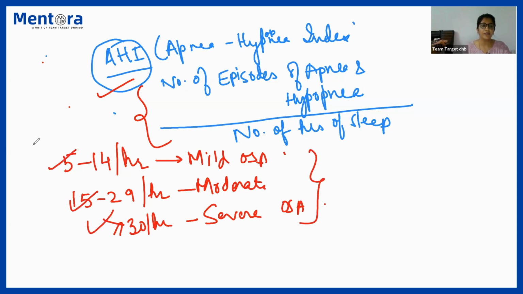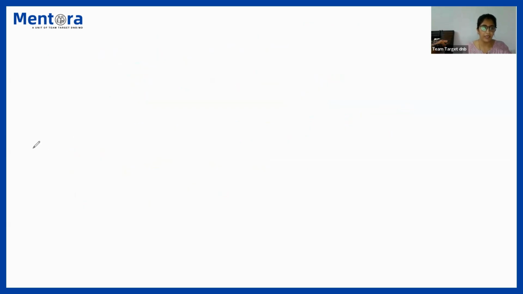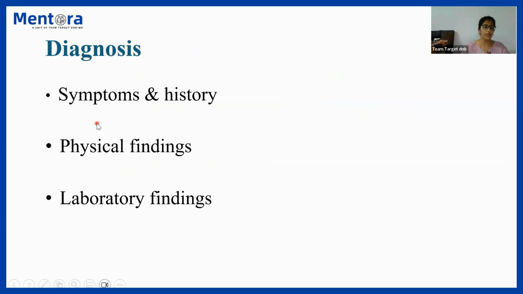So that is about the classification of obstructive sleep apnea. Moving on, let us now dive into our question, which is about the diagnosis and management of obstructive sleep apnea. For diagnosis, we need three things. It has to be diagnosed on the basis of symptoms and history, physical findings, and laboratory findings. These are the three steps in our diagnosis. Very easy to understand.